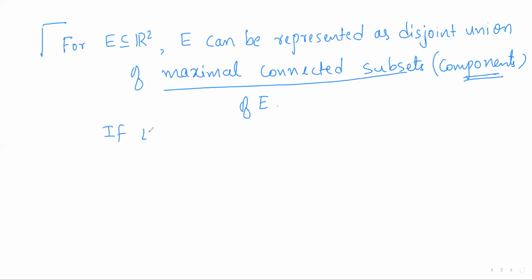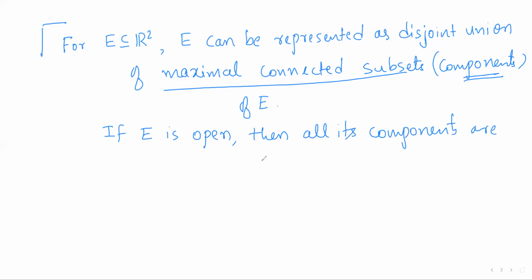If E is open, then all its components are also open. So whenever E is an open set, when we express E as the disjoint union of maximal connected subsets, those components will be open.